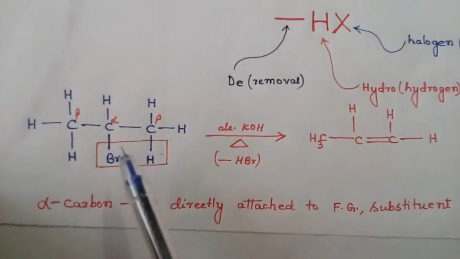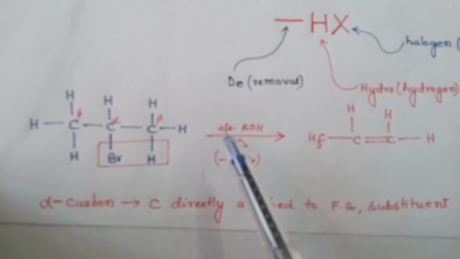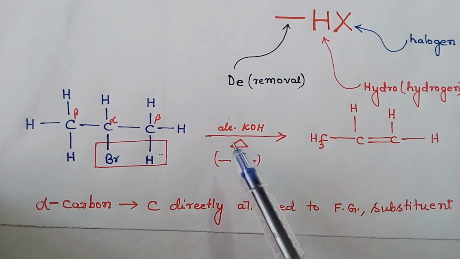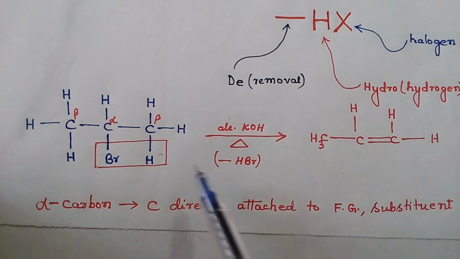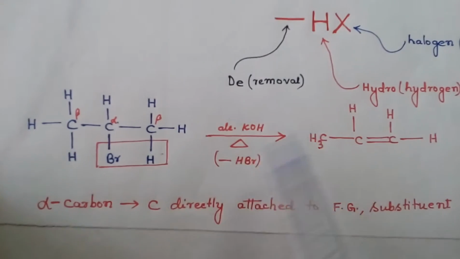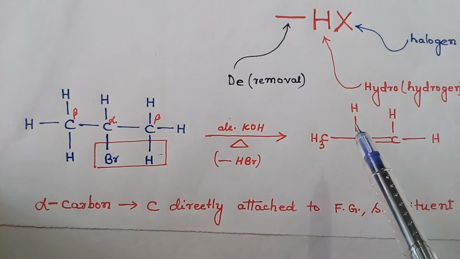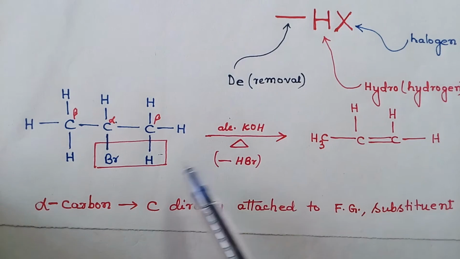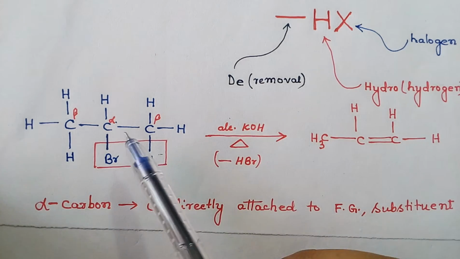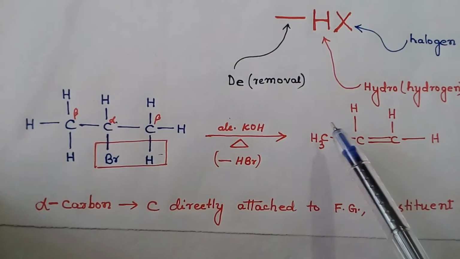Take an example: 2-bromopropane is treated with alcoholic potassium hydroxide. You are heating this molecule, and what will happen? Dehydrohalogenation reaction will take place. That means minus HBr will leave. It will generate one base. The base will abstract the proton. This bond will fall over here, and bromine will leave, thus giving us one alkene.